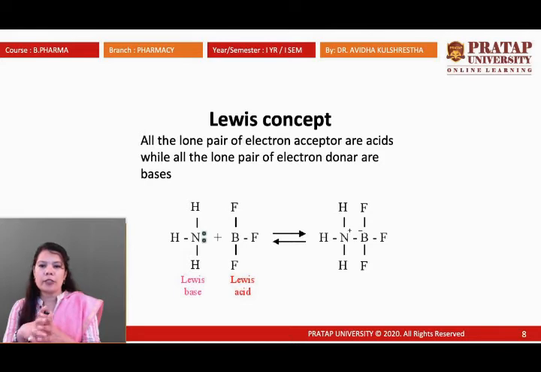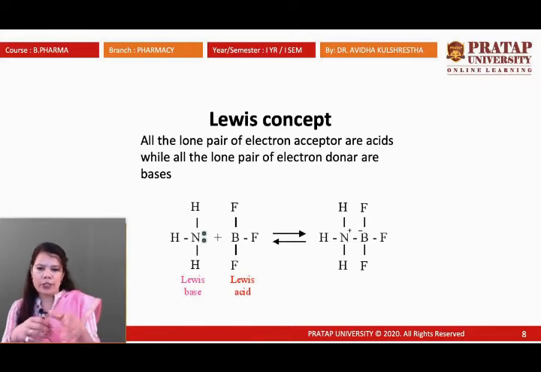The Lewis concept is based on lone pair of electron acceptance or donation. Whenever a chemical species accepts a lone pair of electrons, it behaves like an acid. Whenever a chemical species donates a lone pair of electrons, it is a base.